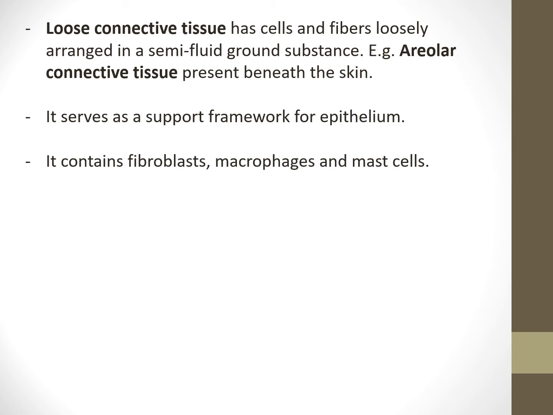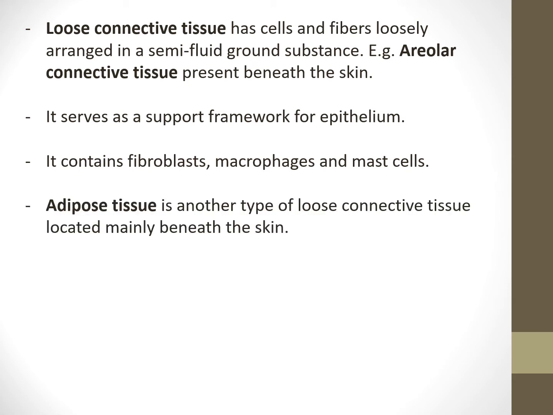It contains fibroblasts, macrophages, and mast cells. Adipose tissue is another type of loose connective tissue located mainly beneath the skin. So the second type of loose connective tissue in our body is the adipose tissue.